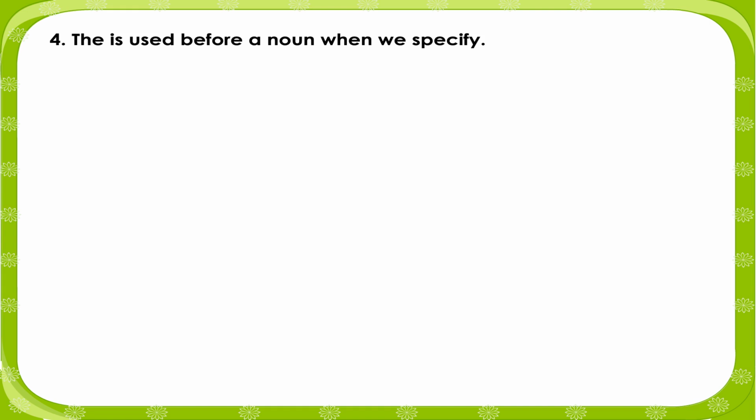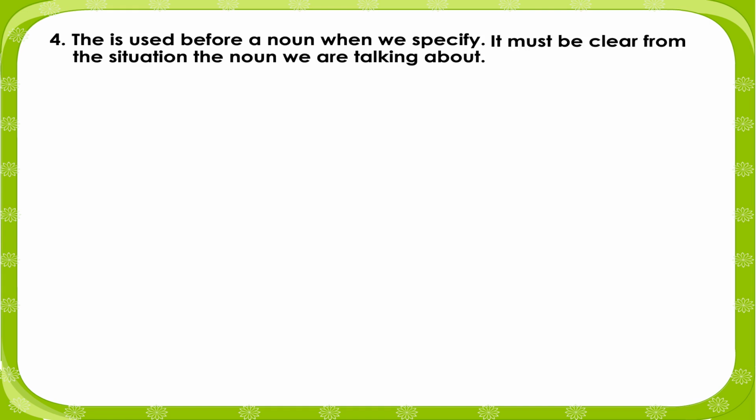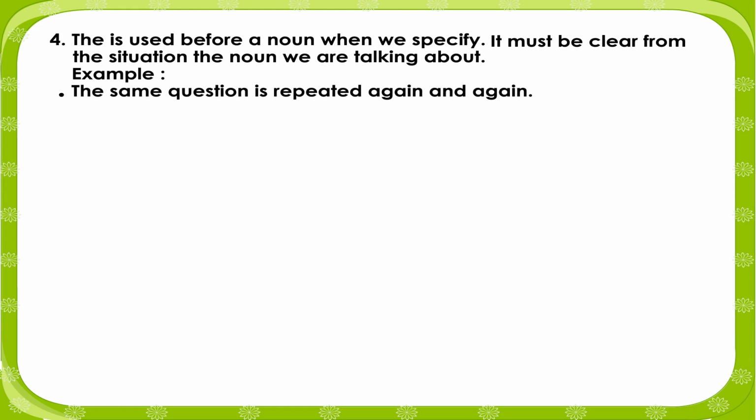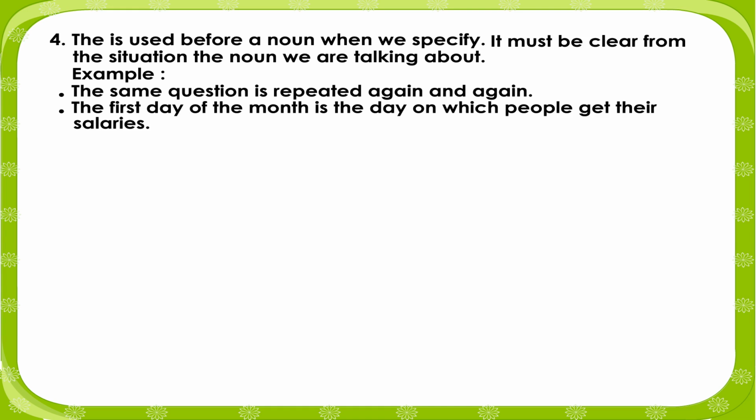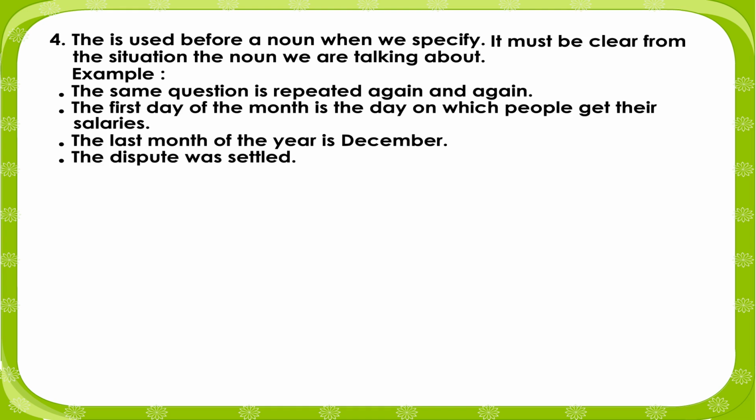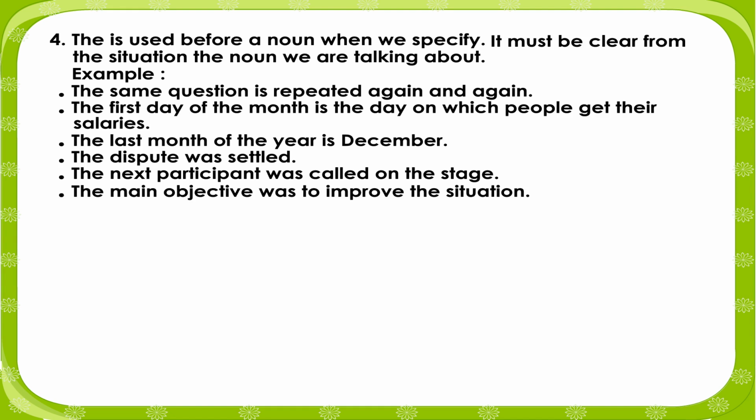4. The is used before a noun when we specify. It must be clear from the situation which noun we are talking about. Example: The same question is repeated again and again. The first day of the month is the day on which people get their salaries. The last month of the year is December. The dispute was settled. The next participant was called on the stage. The main objective was to improve the situation.